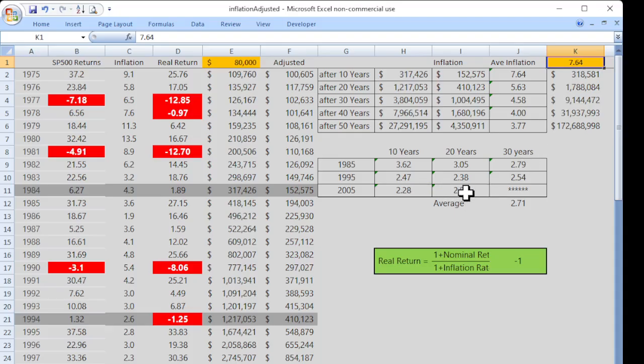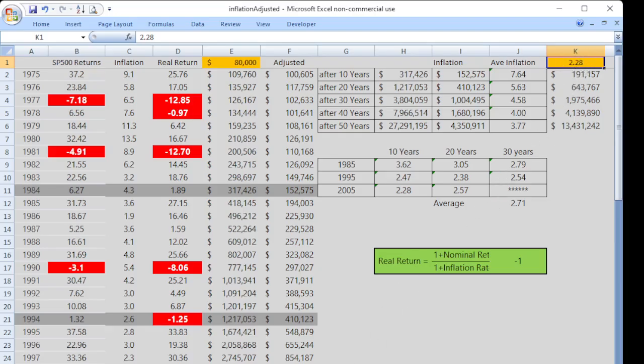Do we use the worst case scenario or the best case scenario? Think of inflation over the next 30 years being only 2.28%. You would only need $1.975 million to have the same buying power as $1 million today. We're just rounding it off to $1 million. It all depends on what you use for the inflation rate.